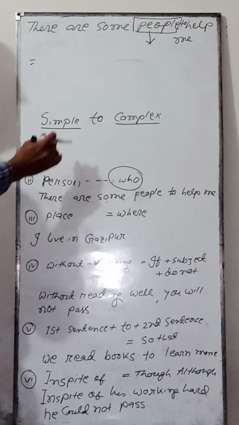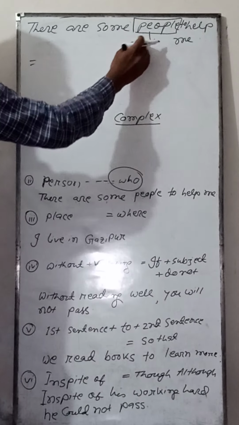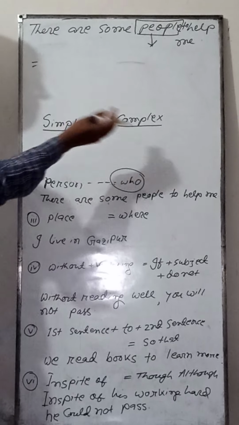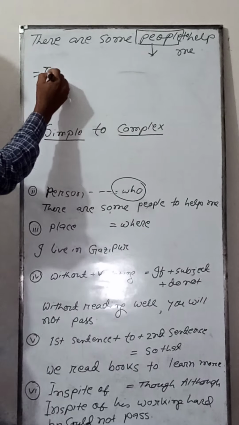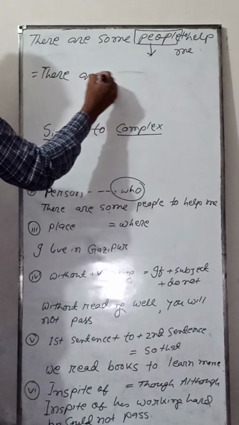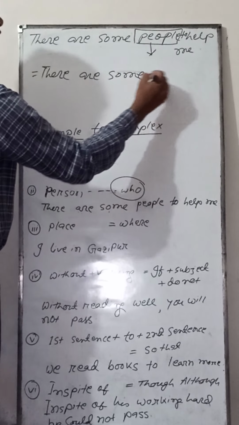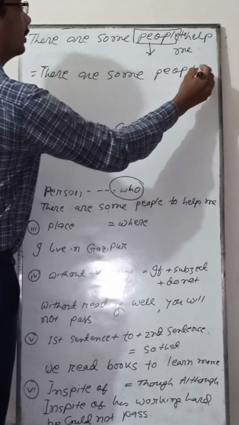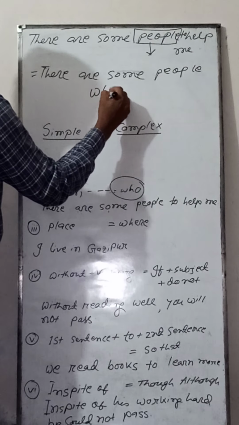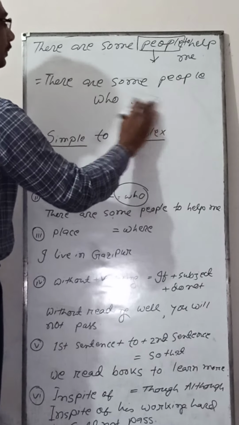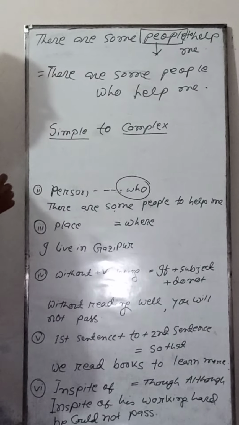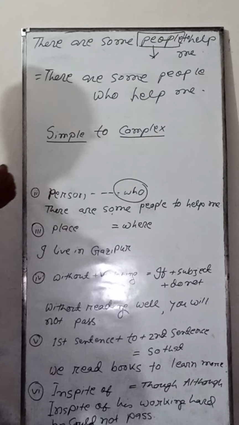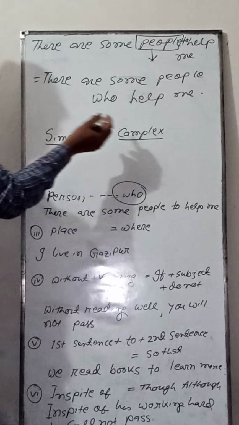So if you find a sentence mentioning any person and you have to change this sentence from simple to complex, adding who. There are some people who help me. You see, there are some people who help me.